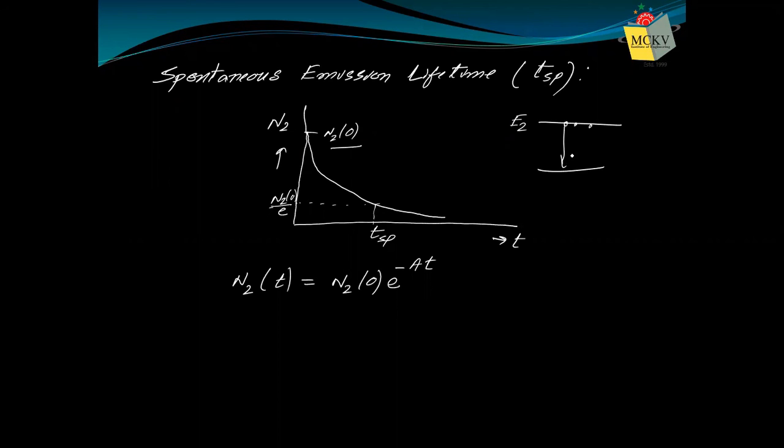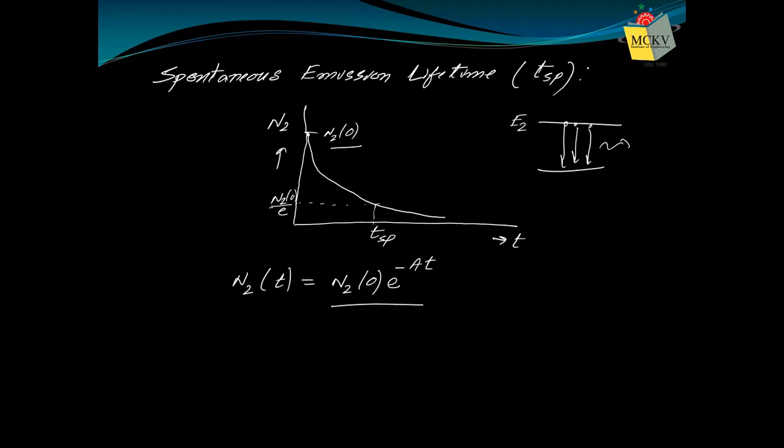Why? Because they will come down automatically, spontaneously by emission of photons. So these atoms will be de-excited to lower energy level automatically, spontaneously. So with time the number will fall. This number falls by this formula, exponential. I'm not going into how this equation is estimated. We can do that, but I'm not doing it here. But the point is, you observe this number is decreasing.